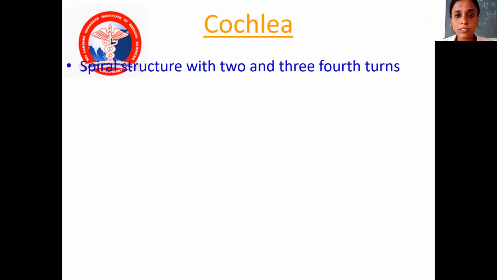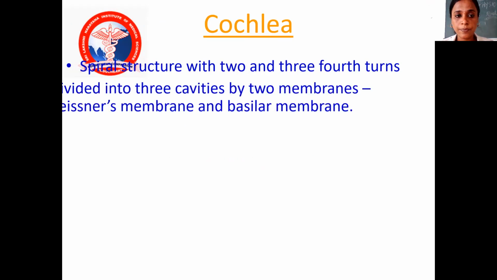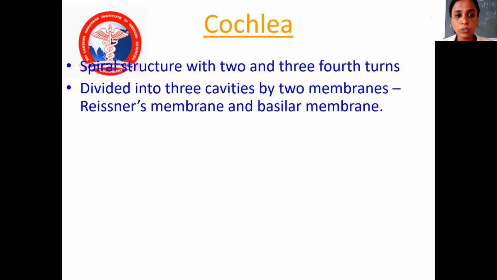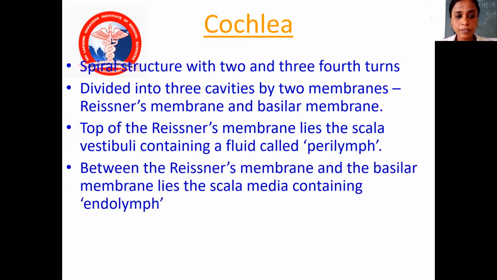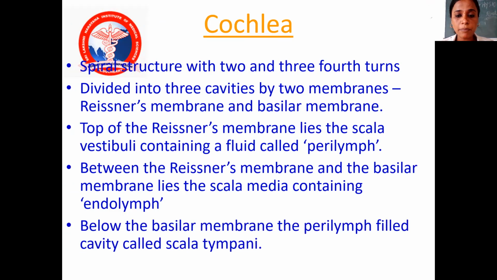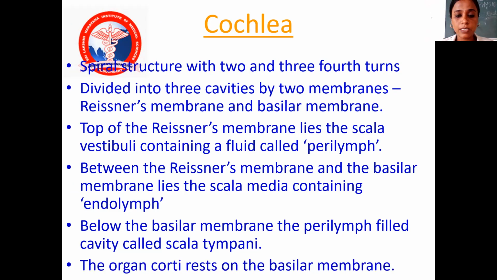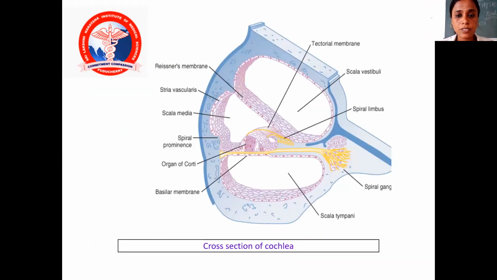The cochlea is a spiral structure with 2 and 3/4 turns, divided into 3 cavities by 2 membranes: Reissner's membrane and the basilar membrane. On top of the Reissner's membrane lies the scala vestibuli, containing a fluid called perilymph. Between Reissner's membrane and the basilar membrane lies the scala media, containing endolymph. Below the basilar membrane is the perilymph-filled cavity called the scala tympani. The organ of Corti rests on the basilar membrane. So these are the structures.